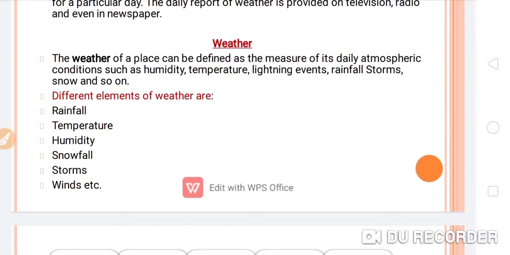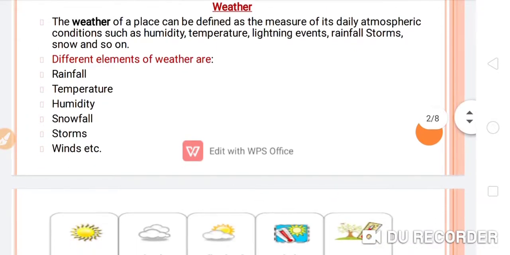Now, what is the definition of the weather? So let's see, students, what is the definition for the weather. The weather of a place can be defined as the measure of its daily atmospheric conditions such as humidity, temperature, lightning events, rainfall, storms, snow, and so on. These all are the very important elements which are deciding the weather.